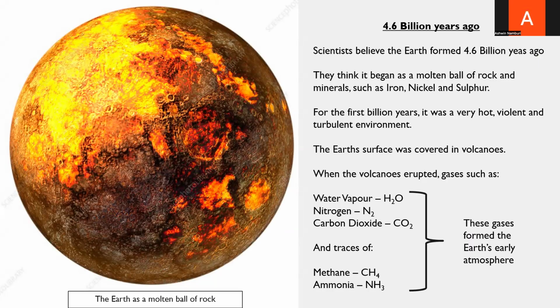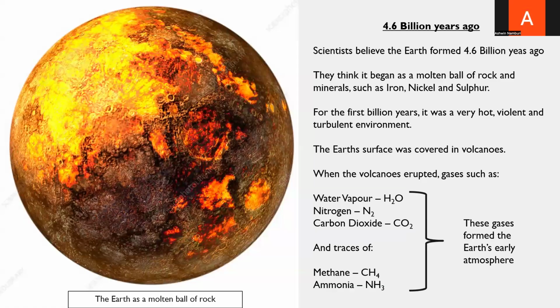Scientists believe that the Earth first formed about 4.6 billion years ago. But at the beginning, it looked nothing like the planet we know today. It started as a molten ball of rock and metal made up of minerals such as iron, nickel, and sulfur.